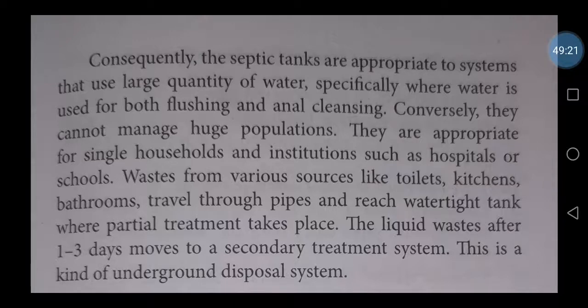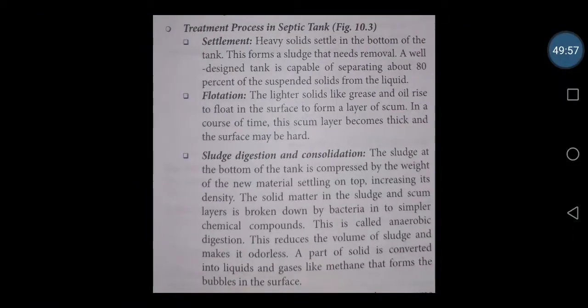So waste from various sources like toilets, kitchen, bathroom travels through pipes and reaches a watertight tank where partial treatment takes place. The liquid waste, after 1 to 2 days, moves to a secondary treatment system. This is a kind of underground disposal system. There will be two compartments in a single tank, and from one compartment to the other the liquid waste will be moving. So the treatment process in the septic tank is like this.